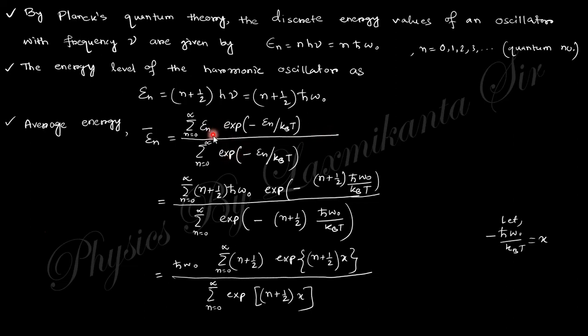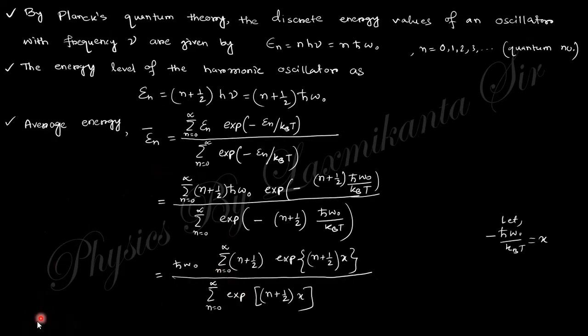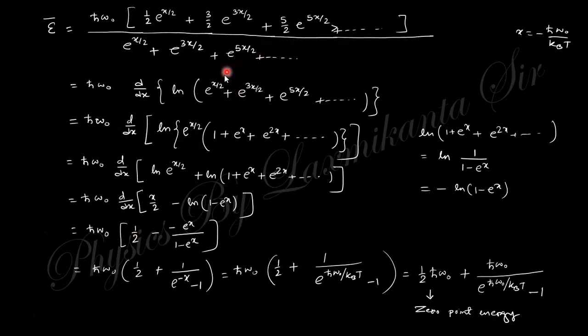Put this value of energy En on both sides, and this is a constant, so separate it out and break it into the summation form. Put this summation from 0 to infinity and you will obtain this expression. This is nothing but the ln of this, where the denominator is like that, and its derivative. If you take this common, with the power x by 2, you will obtain this, and separating this out, you obtain an infinite GP series.